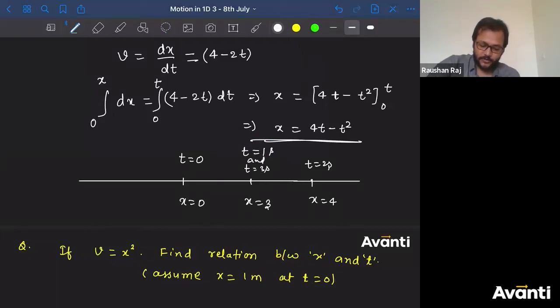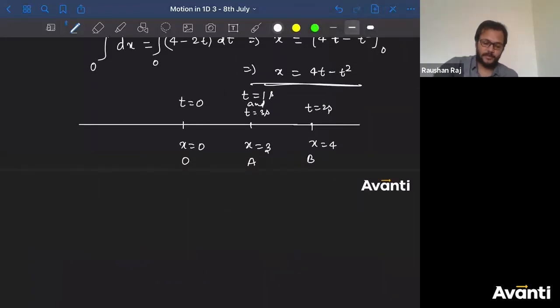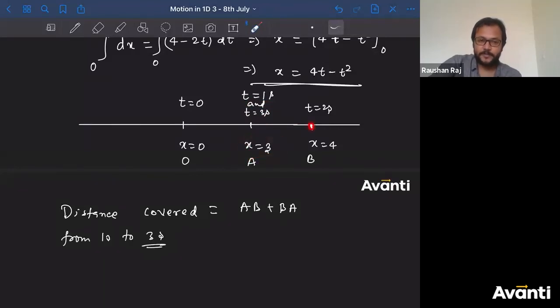If I say this is point O, this is A, this is B. Tell me bachcha log, what is the distance covered? AB plus BA. Distance covered in कौन सा टाइम में बोल रहा हूं? From 1 second to 3 second. तो 1 second पे कहां था? x equal to 3 पे था. 2 second पे 4 पे, 3 second पे again come back here. So from x is equal to 3 to x is equal to 4, from x is equal to 4 to x is equal to 3. So कितना मिला? AB plus BA.